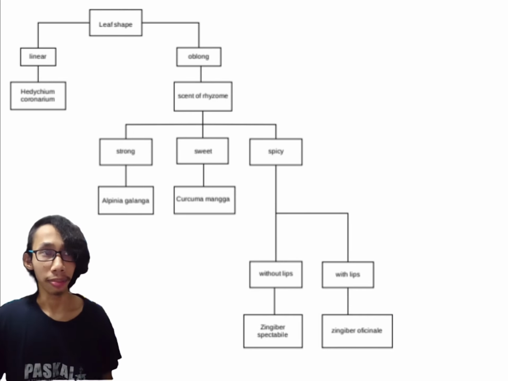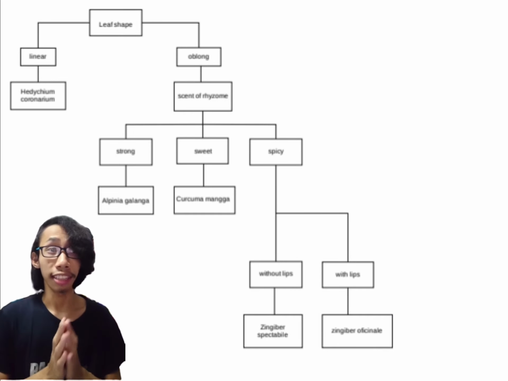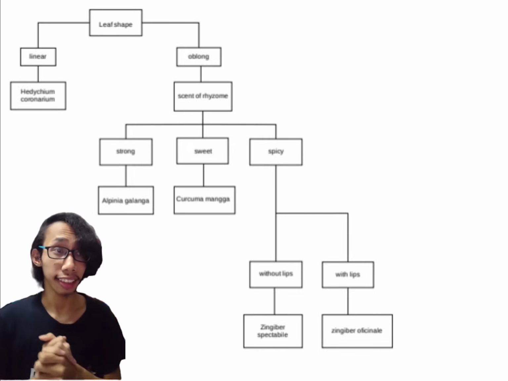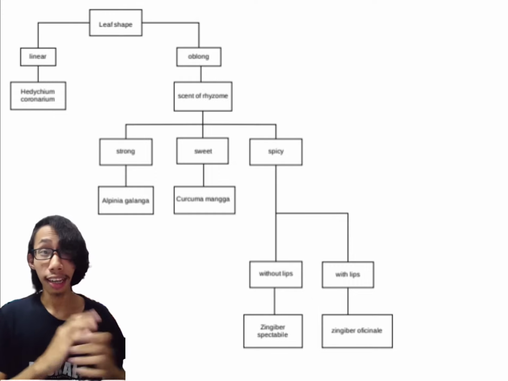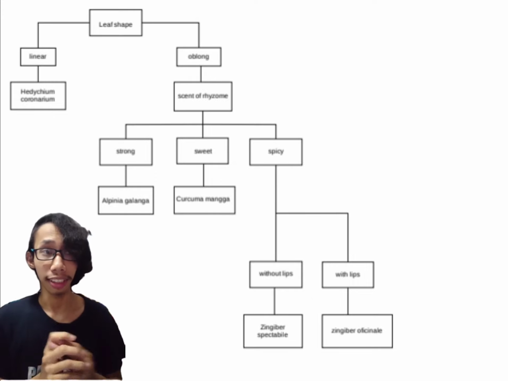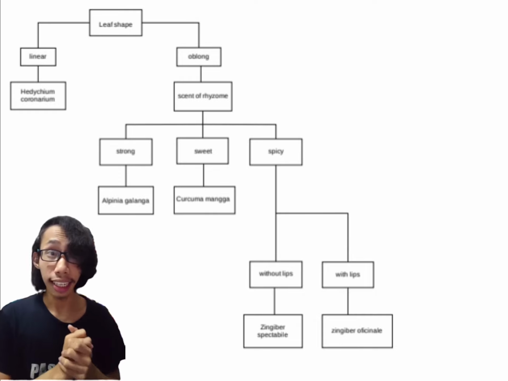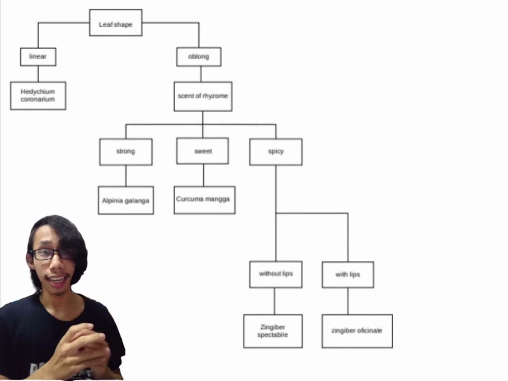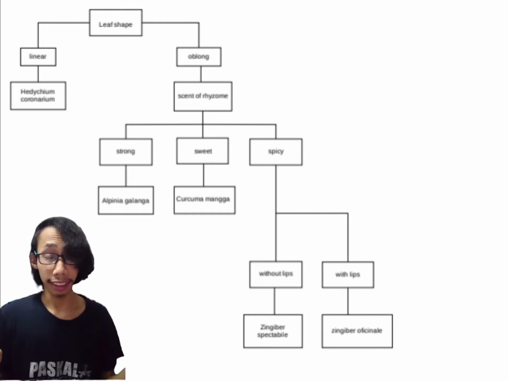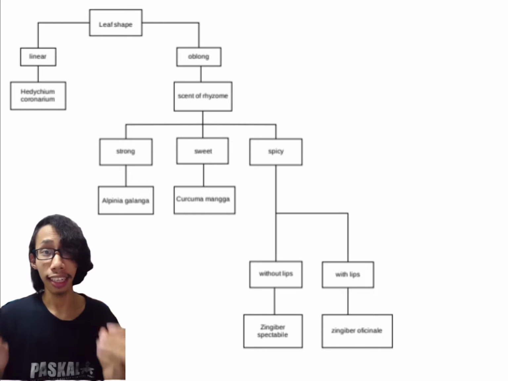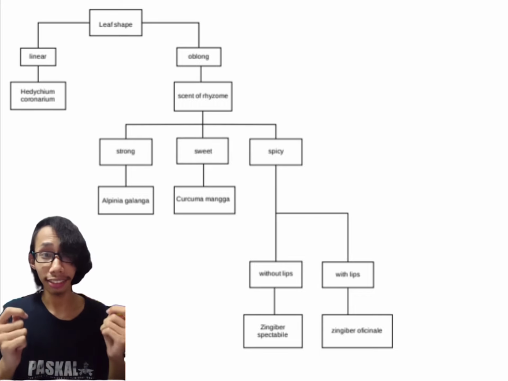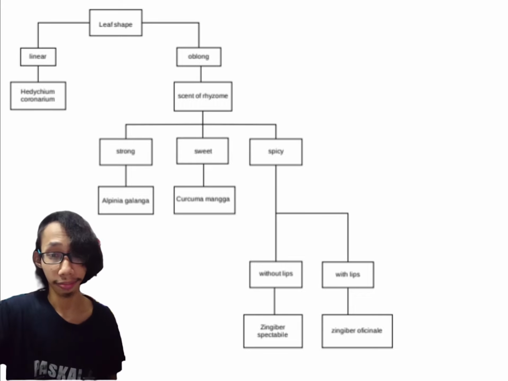For a dichotomous key, we divide by leaf shape, which is linear and oblong. For linear, we find Hedychium coronarium. Then for oblong, we divide by the smell of the rhizome, which is strong for Alpinia galanga, sweet for Curcuma amada, and then spicy. After that, we divide by the flower leaves, with upright leaves for Zingiber spectabile and lying leaves for Zingiber officinale.